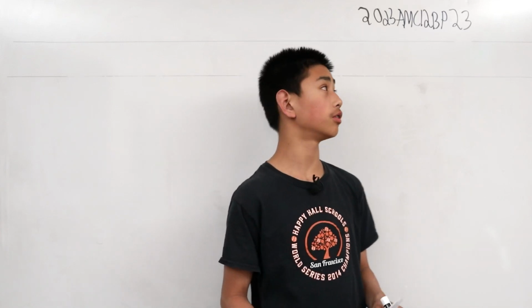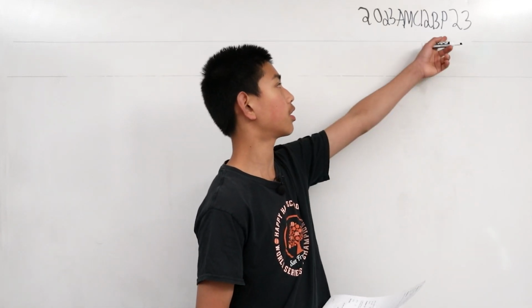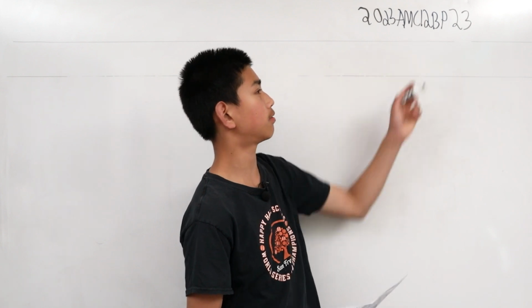This is our first solution on problem 20 from the AMC 12 from 2023. When n standard 6-sided dice are rolled, the product of the numbers rolled can be any of 936 possible values. What is n?